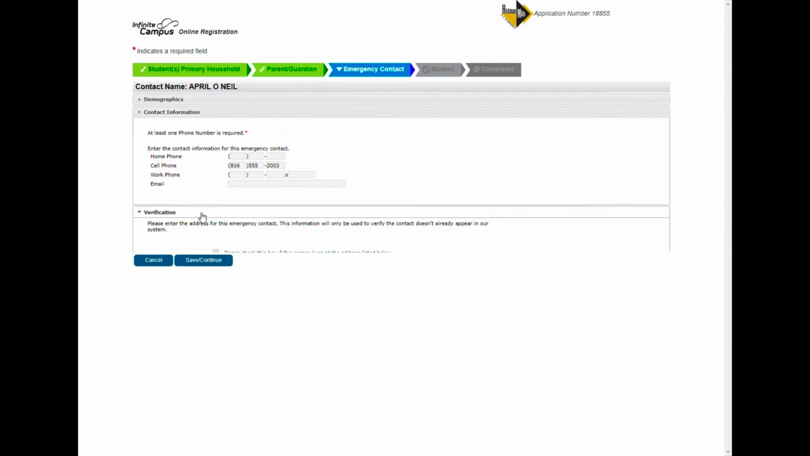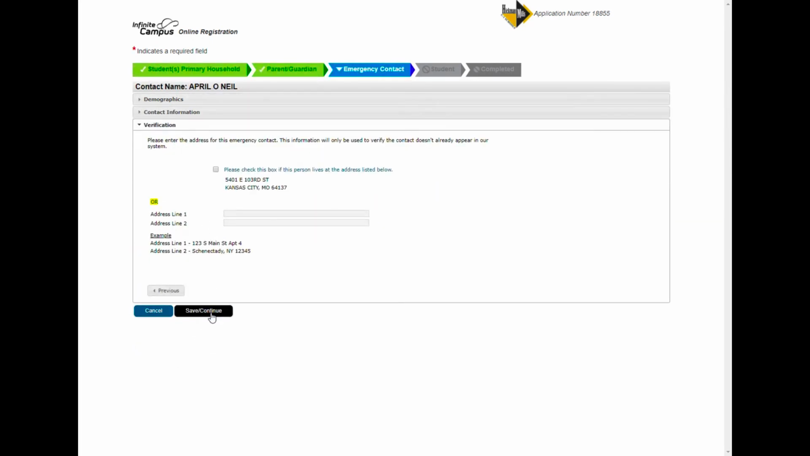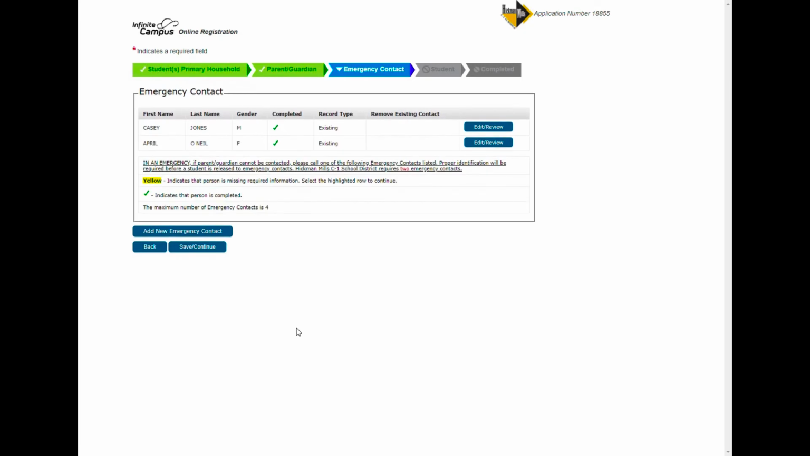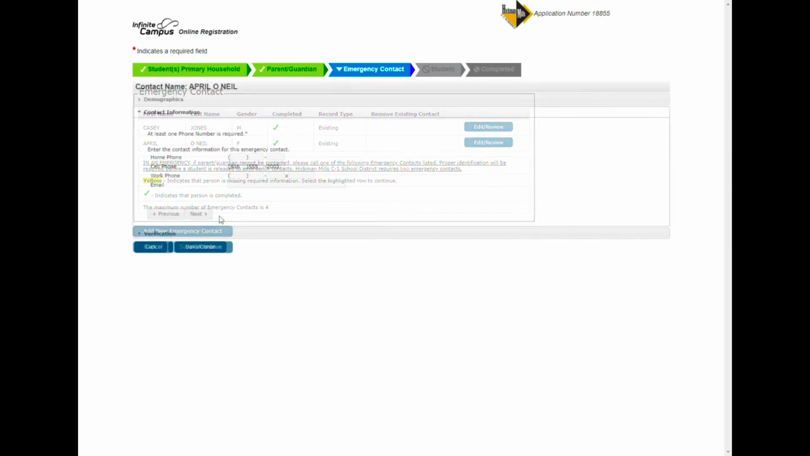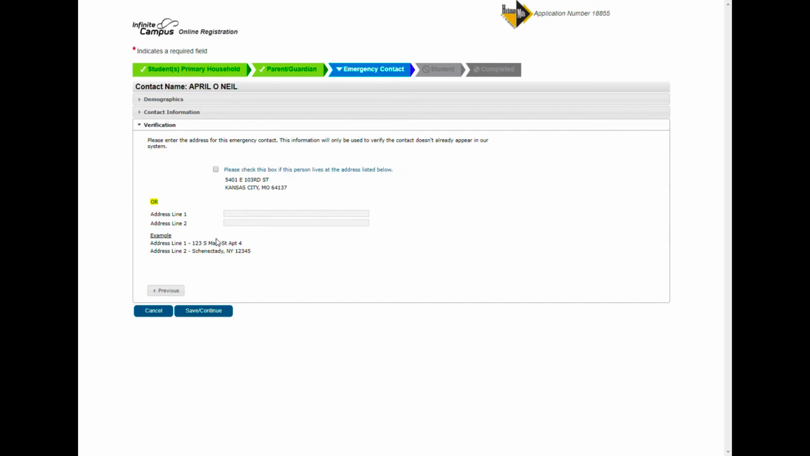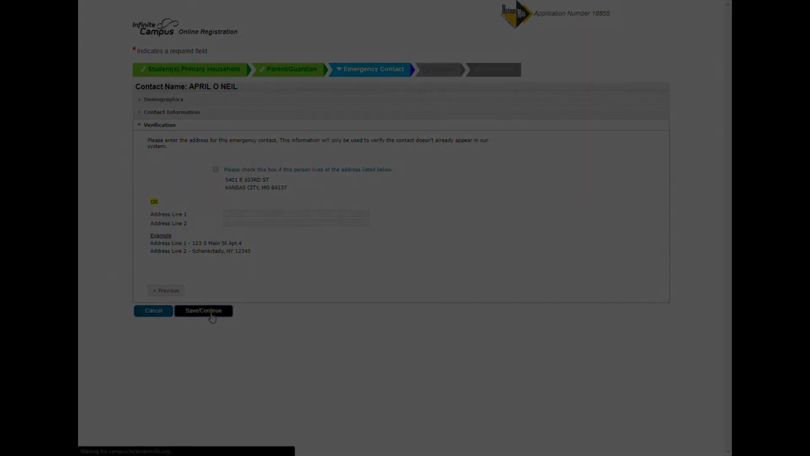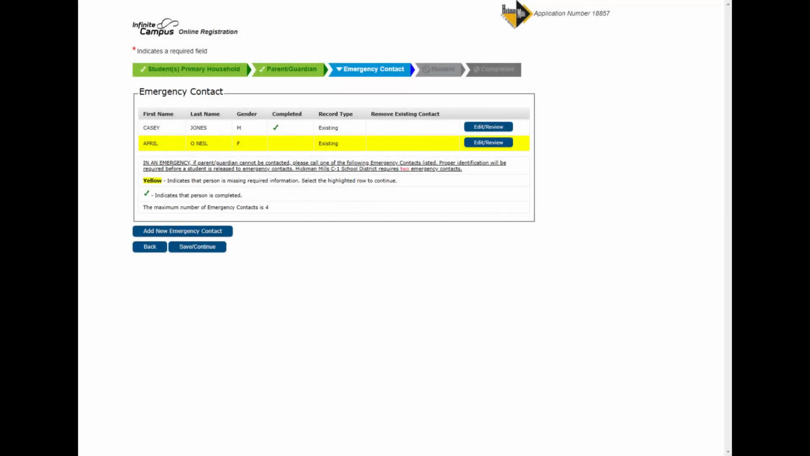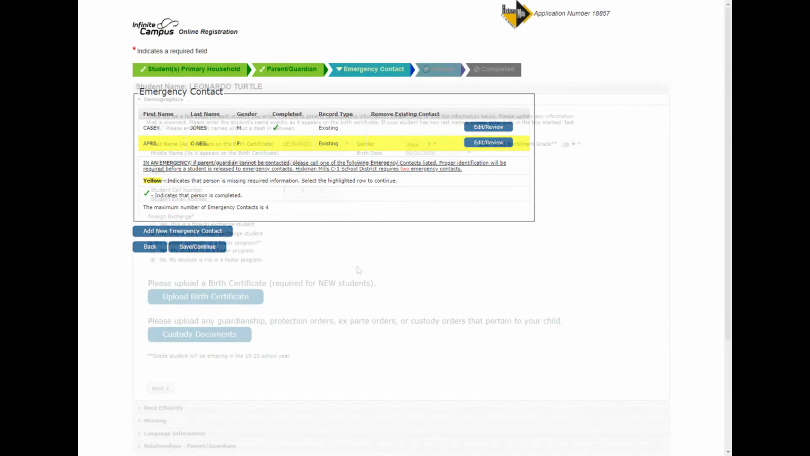To advance within a section, click the Next button. At the end of each section, a Next button won't be available. Click the Save Continue button to advance to the next section. Parents, guardians, emergency contacts, and students will show up with a yellow background if incomplete or the person needs to be reviewed to make sure contact information is correct.